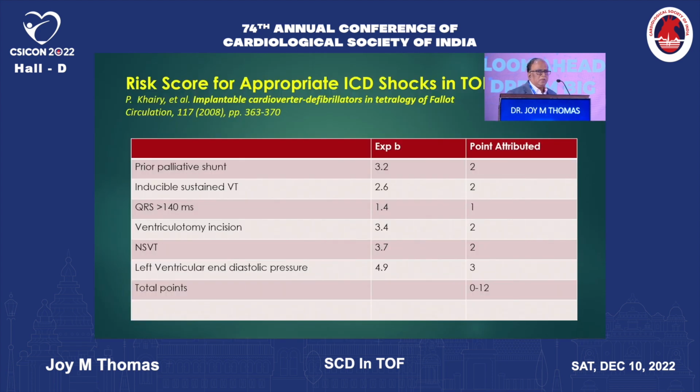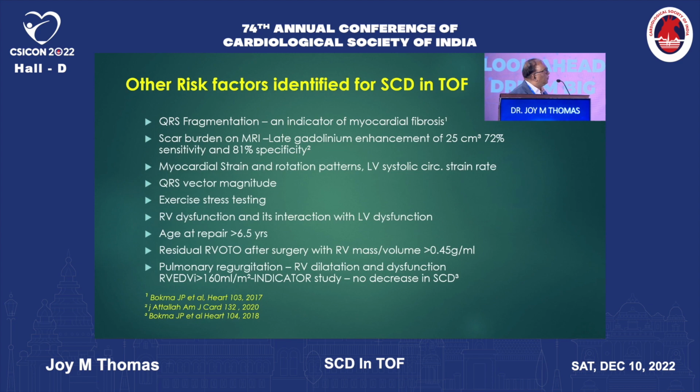So when you look at how to assess these patients for treatment, which are the patients at risk of sudden cardiac death, they looked at various attributes of these patients and gave them some points, like in this particular paper published in 2008 by Paul Carey, who is one of the leading contributors to follow-up of congenital heart disease patients. The maximum points were given to left ventricular end diastolic pressure, a point of about 3. And they treated patients and stratified the risk based upon these points.